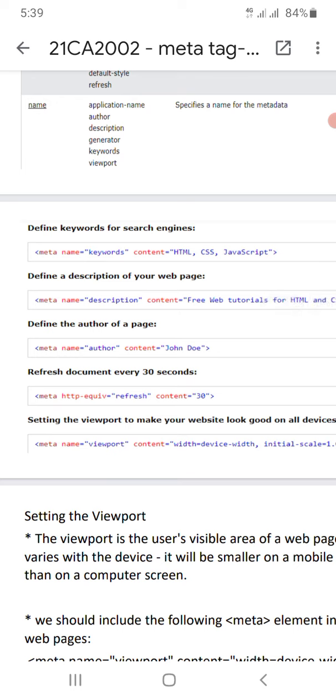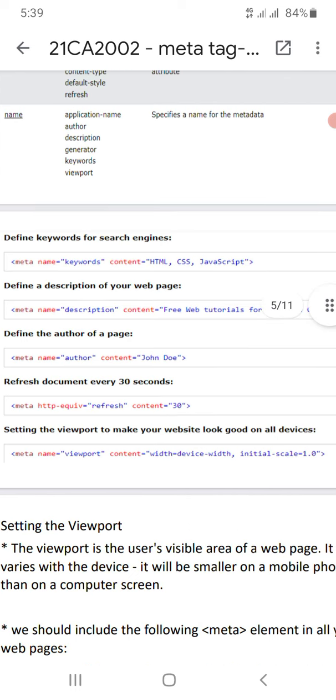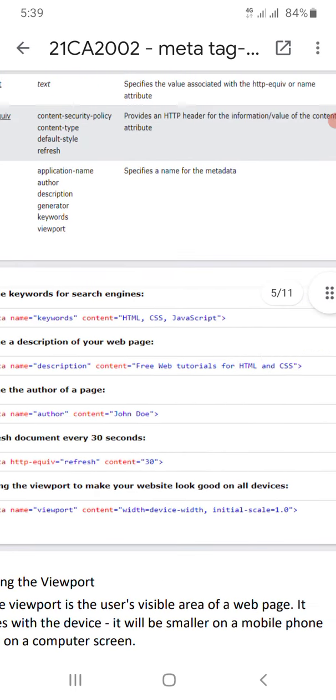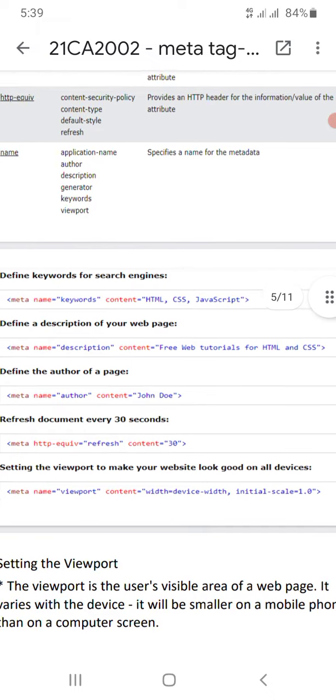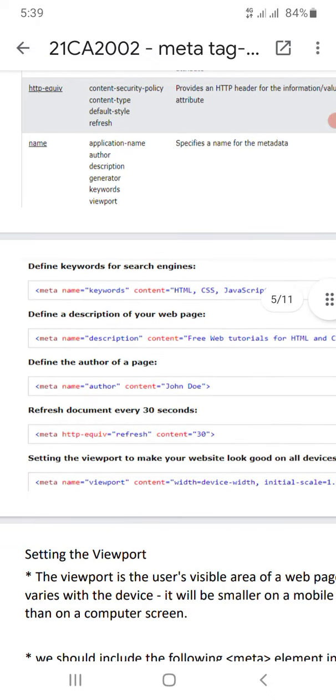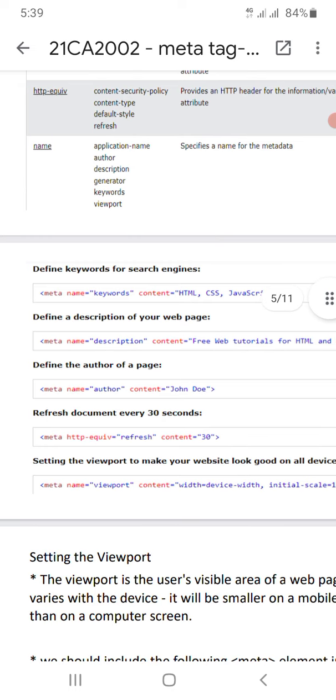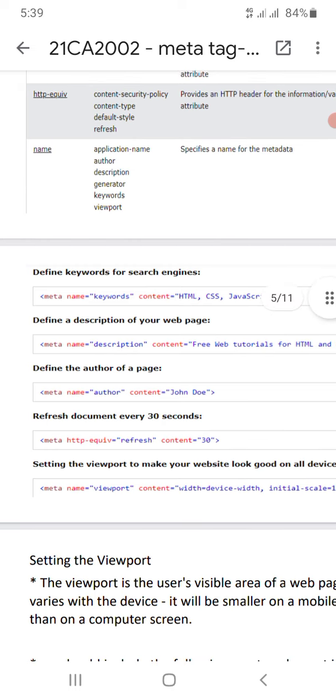That time we use the meta name called description, and content is the description, a web tutorial for HTML, CSS. And if you want to display the author of the page, that time meta name is called author, and content is called the author's name. If you want to refresh the document every 30 seconds, that time meta http-equiv is equal to refresh and content is equal to 30.